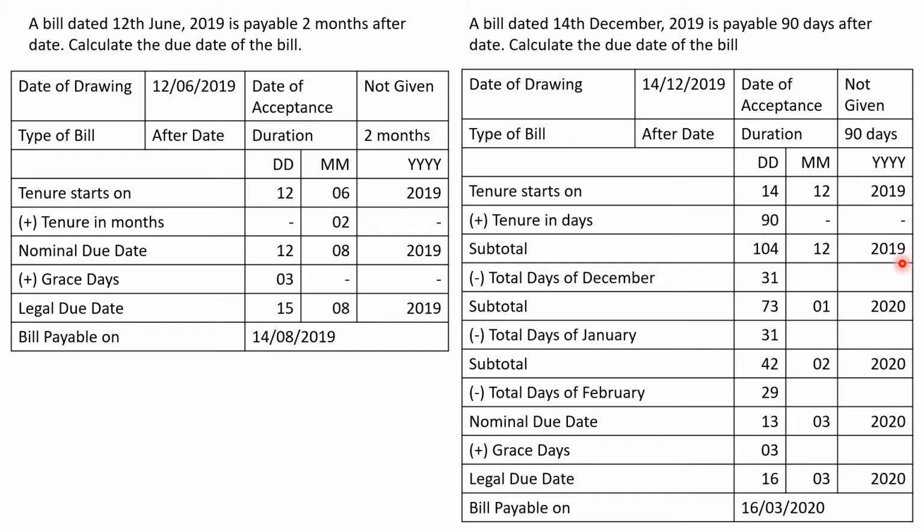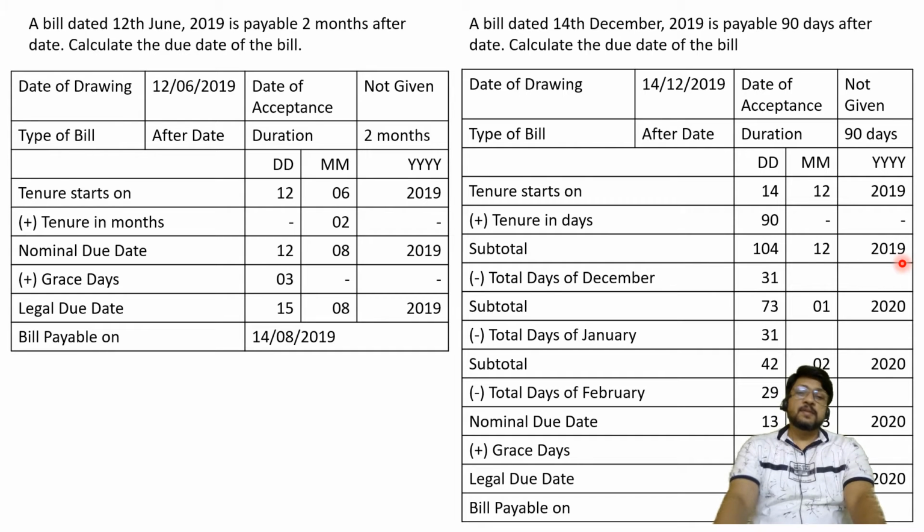So we can't stop in January. We are going ahead. Then we are telling February that I want 42 days. February is saying, sir, this is a leap year. I am ready to provide you some days, but I can't provide you 42 days. Maximum number of days I can provide are 29. I'll say, okay, let me take 29 days and I'll go ahead. Now I need still 13 more days and March can surely give me 13 more days. So my nominal due date is 13th of March. But then nominal due date should always be increased by 3 days of grace. That becomes 16th of March. That is my legal due date, which is not falling on a public holiday. That's why it can continue as it is. I hope it is clear to all of you.